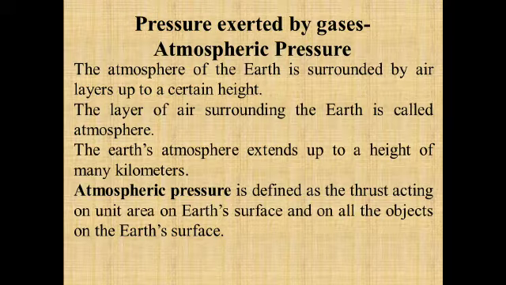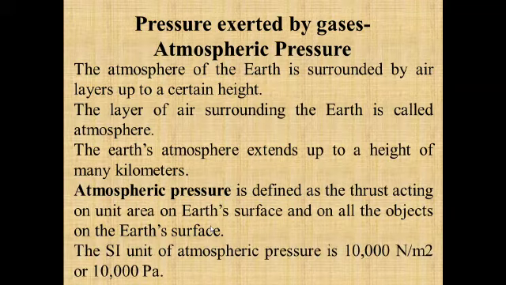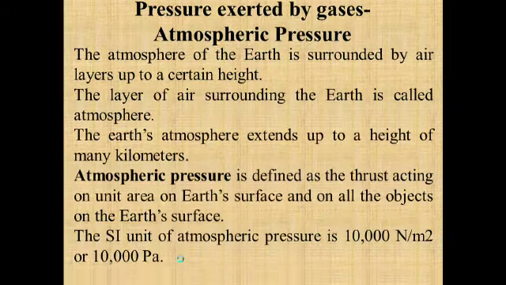So we can define atmospheric pressure as the thrust acting on unit area on the earth's surface and on all the objects on the earth's surface. Due to the air pressure on the unit area on the earth's surface, that pressure is known as the atmospheric pressure. The SI unit of atmospheric pressure is Newton per meter square, or we can say Pascal.